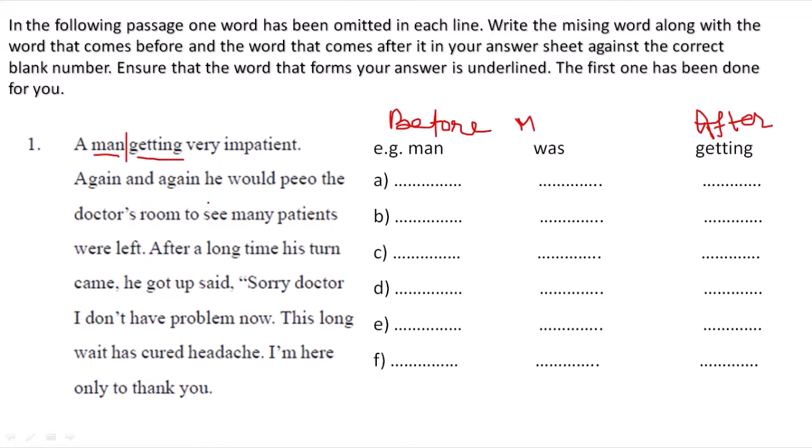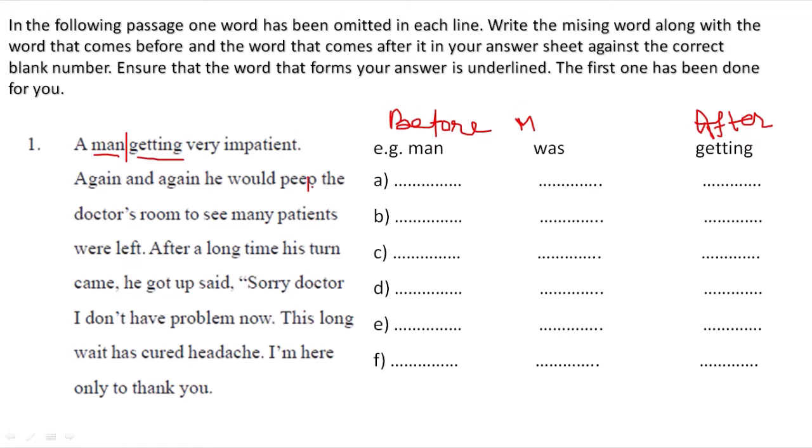Again and again he would peep the. What is the missing word? You have to find out, so that you can understand easily what is missing. Read, then you can find out: again and again he would peep the.